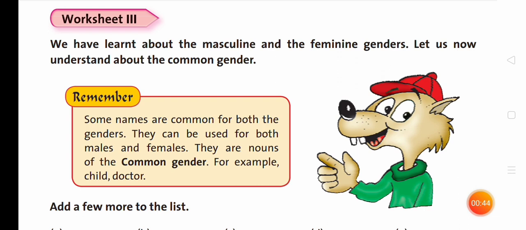Today, we shall study about worksheet 3. This is your CW. We have learned about masculine and feminine genders. Let us now understand about the common gender.